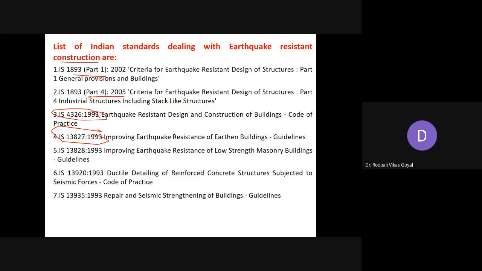This is the code of practice for earthquake resistant design and construction of buildings. These are the guidelines given by NIDM to construct any building in an earthquake prone region, and these criteria are to be followed if any construction is to be done in a particular earthquake prone area.